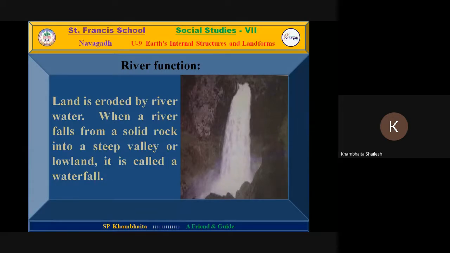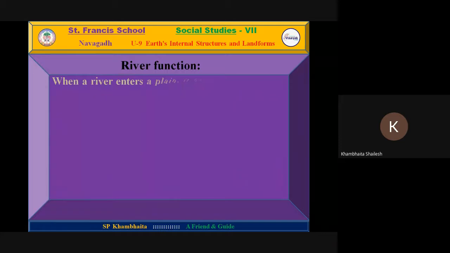Perhaps you have visited many places here near in Junagadh district, Jamwara, Zanjir Dodh. I think many of you have seen this place. Here we can see water flowing from higher land to lower land, means in the valley, and its process is continuous. We call this process a waterfall. Now we are moving ahead.